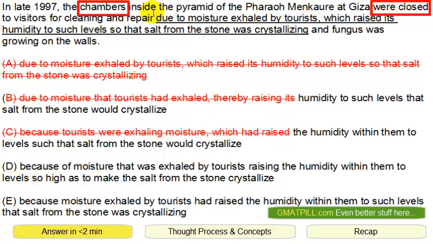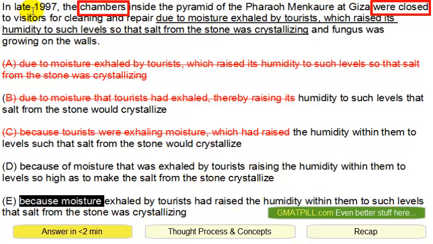So the chambers were closed because of moisture that was exhaled. So the chambers weren't closed because of moisture. They were closed because moisture was doing something, right? So it seems like because moisture exhaled by Taurus, the moisture had raised the humidity within them, basically within the chambers, to such levels that salt from the stone was crystallizing.